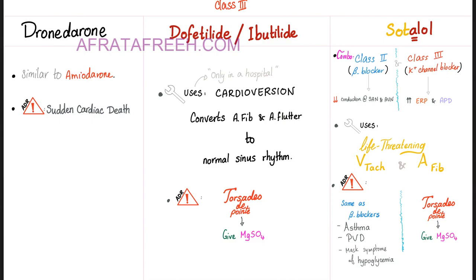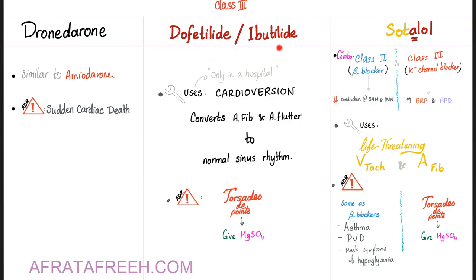Class 3 includes dronedarone, sotalol, dofetilide, ibutilide, and of course amiodarone. Dronedarone is very similar to amiodarone, but its side effect is sudden cardiac death. Ooh. Dofetilide and ibutilide are used only in the hospital for cardioversion. This is for the severe stuff. It's not for the faint-hearted.